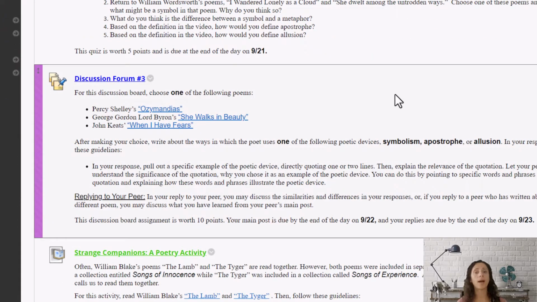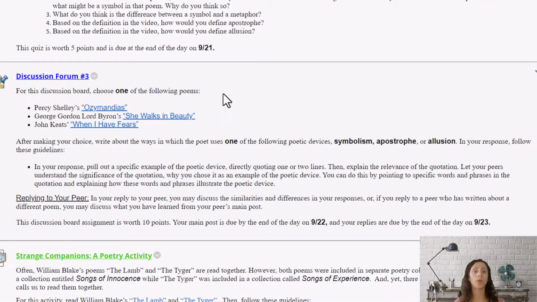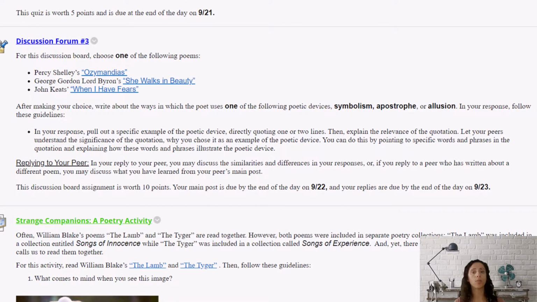So next we have discussion forum 3. For this discussion forum, you'll choose one of the following poems: Percy Shelley's Ozymandias, George Gordon Lord Byron's She Walks in Beauty, or John Keats's When I Have Fears. To access the poem, simply click on the titles. After making your choice of which poem you'd like to write about, discuss the ways in which the poet uses one of the following poetic devices: symbolism, apostrophe, or allusion.